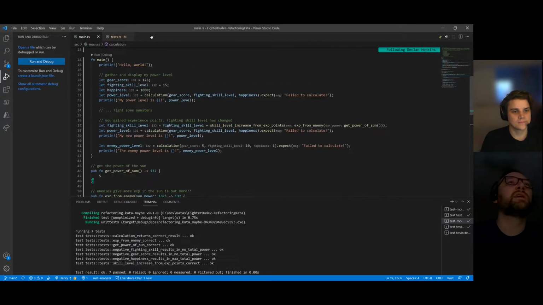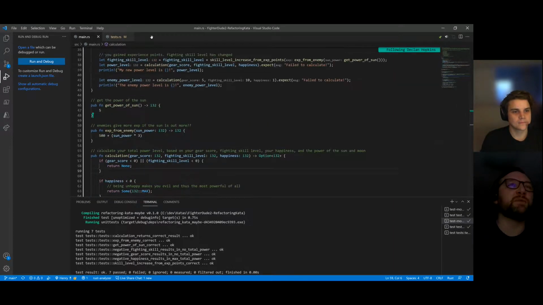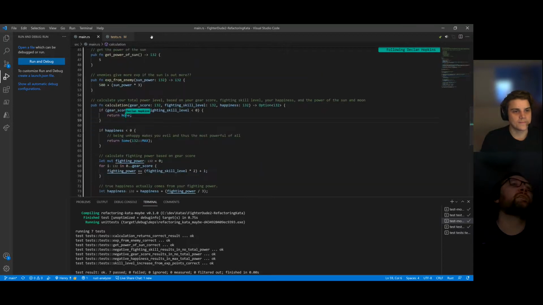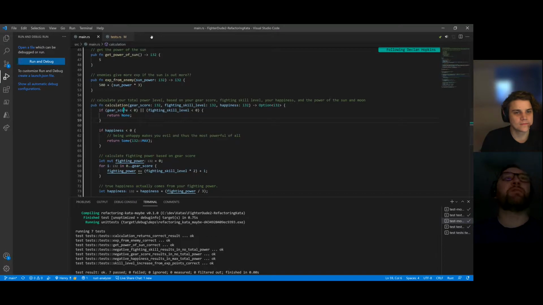And let's see. Maybe we can work together on figuring out what's the most egregious thing that pops out at us. Or I guess we could approach it as, we want to understand this, right? We had a goal, didn't we? Our goal was to find out what it does by writing a test. So I guess we could try and figure out what the calculation method does. Yeah, I think that would make sense. Or maybe we noticed something to break apart. Yeah. All right.